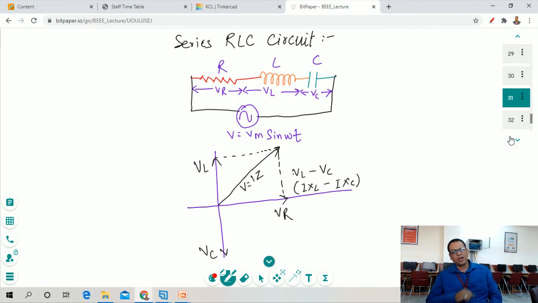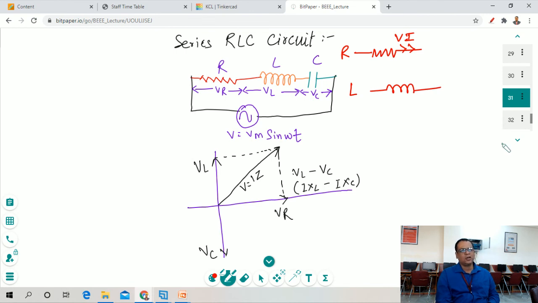Now next is our RLC series circuit. As we can see, there are three components R, L and C. All these are connected in series with the supply voltage Vm sin of omega t. Now we have seen that resistor has no phase difference, that's why we have represented this resistor in the phasor diagram in the same direction. In case of inductor, the phase difference is 90 degrees. So in case of inductor, voltage leads by 90 degree and current lags by 90 degree.